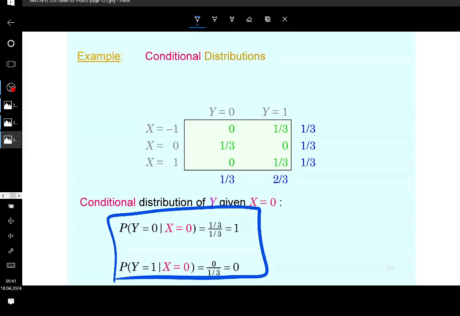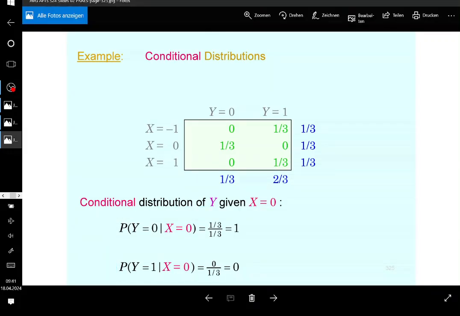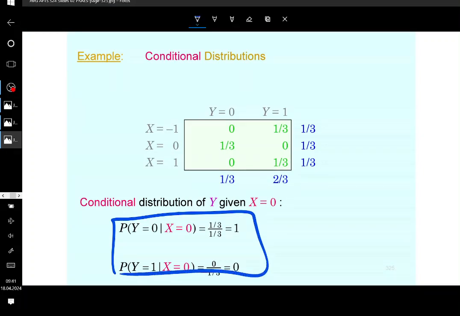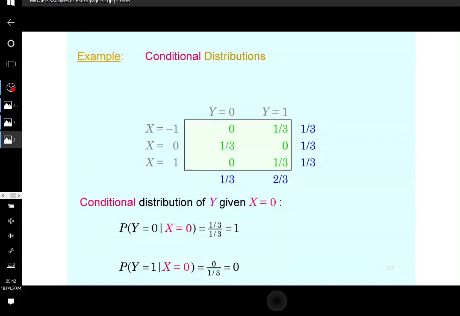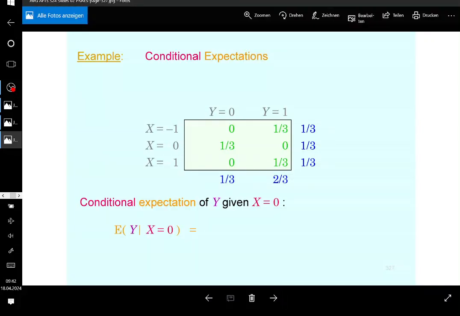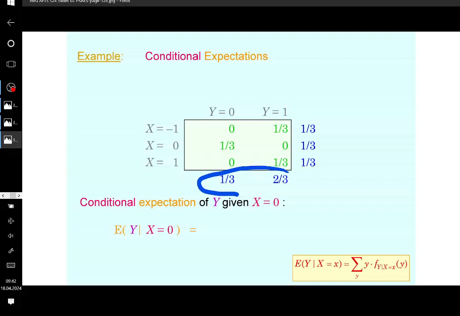Again, you might recognize I was flipping the formula, because I was defining the conditional distribution of x given y, but here I look at the conditional distribution of y given x being equal to 0. Is this understandable? Keep that in mind, guys, because I will need to calculate the conditional expectation of y given x equal to 0, and I would need these probabilities, not the unconditional ones. So you need to replace the unconditional probabilities that you saw by the conditional ones. The unconditional probabilities are here, but those are not the ones that you use.